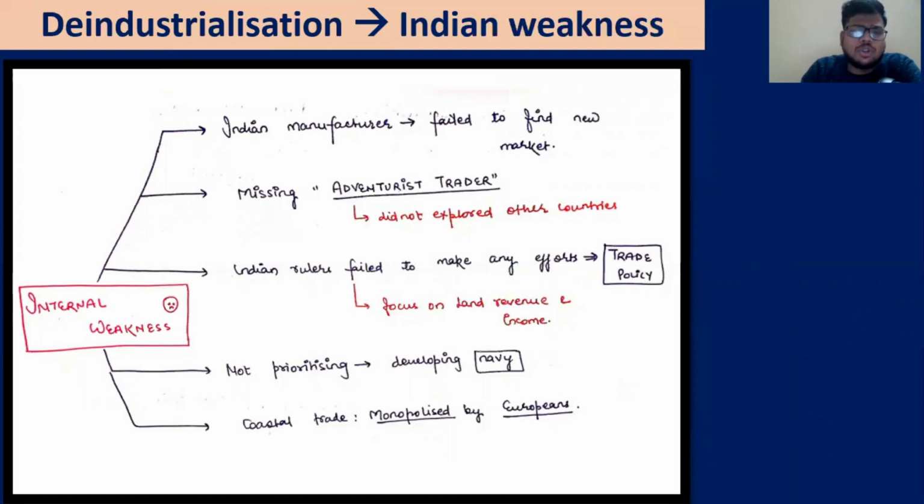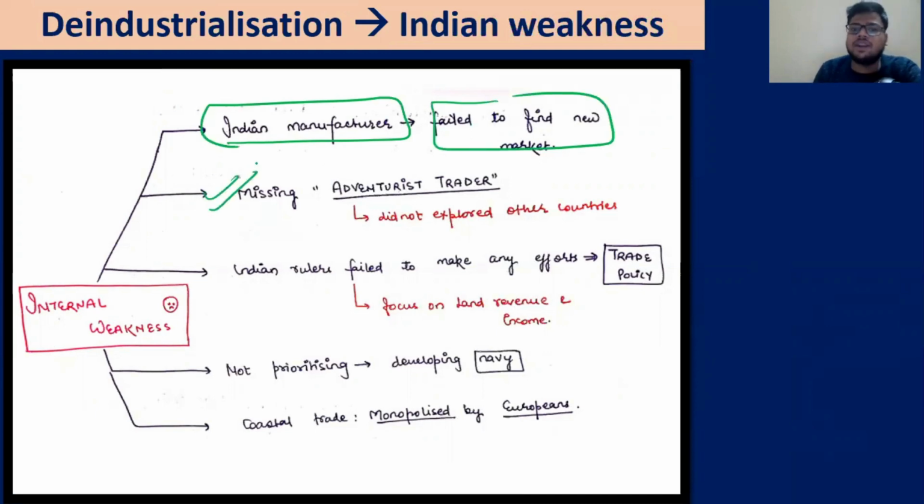Now, one of the components of deindustrialization was also Indian weakness. There was a problem with the Indian rulers as well. For example, Indian manufacturers failed to find new markets. Unlike the British, we did not have adventurous traders. The Britishers, if you remember, were the merchants who pushed the Queen to give the charter to come to India. So it is a problem with Indian traders. They were not adventurous enough to explore other countries. Yes, there have been cases previously, but not to the extent done by the Britishers.